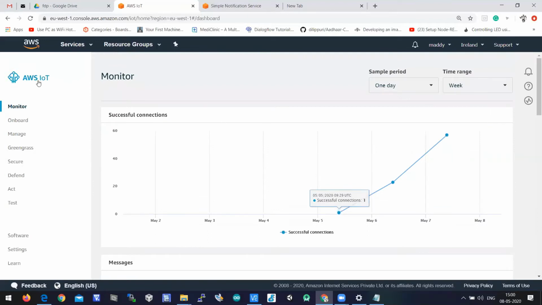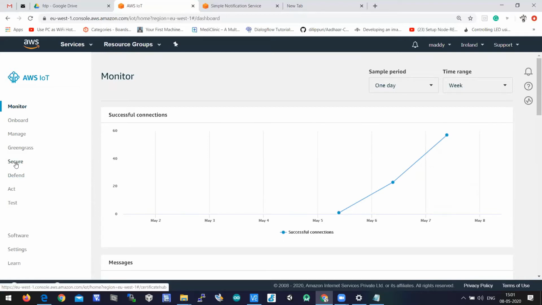So if you are on this page, it means that you have subscribed to a service called AWS IoT. Here, on the left side, you'll have a dashboard menu bar with options like monitor, onboard, manage, Greengrass, secure, defend, act, test, and so on.